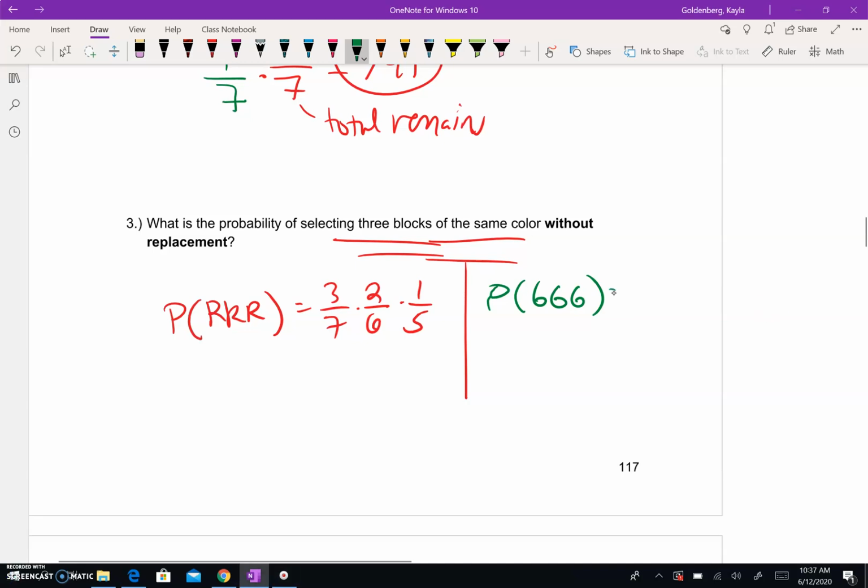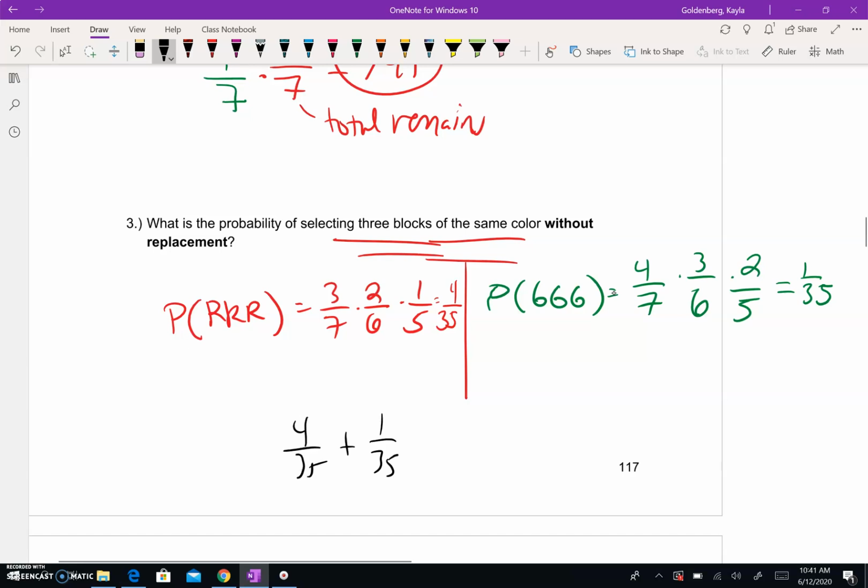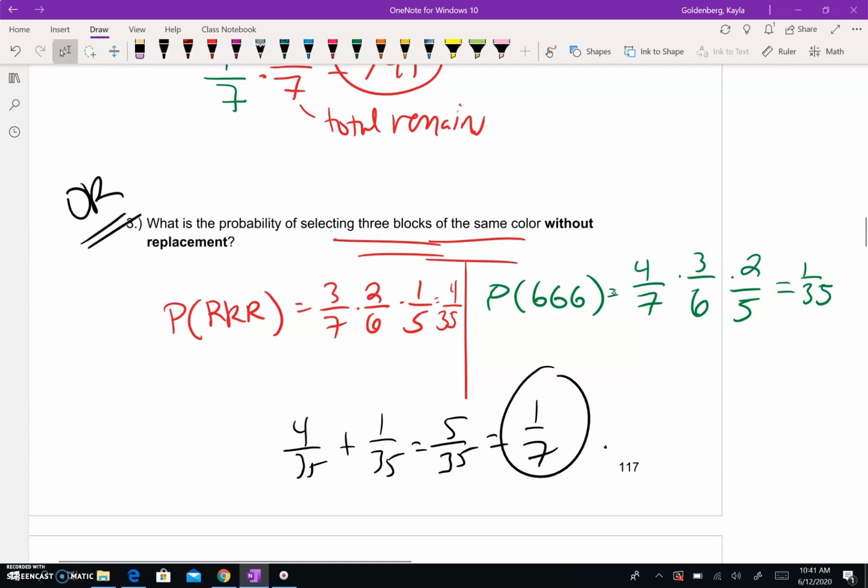And the probability of getting the first green is 4 out of 7, and then it's going to go down 1 each time, right? 3 total greens, now 6 total blocks because I'm not putting them back, and then 2 followed by 5. So I've simplified the fractions just to make it a little bit faster, and then because I don't care which option it is, all green or all red, you can add them together, which gets you to 5 out of 35 and simplifies to 1/7. So this is a good example of that OR idea that we were talking about on the previous page, adding the two probabilities together.